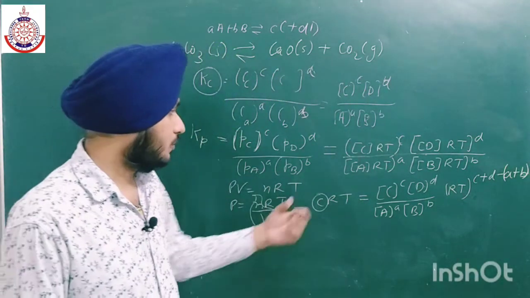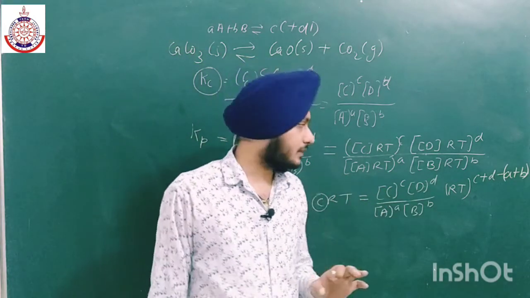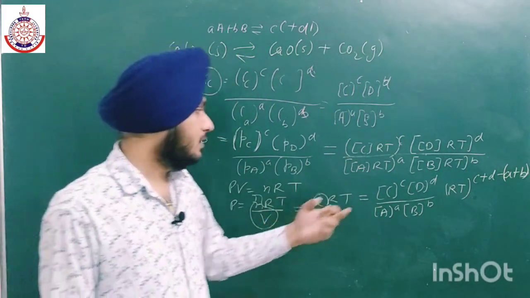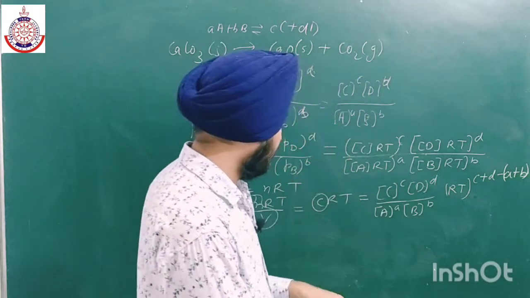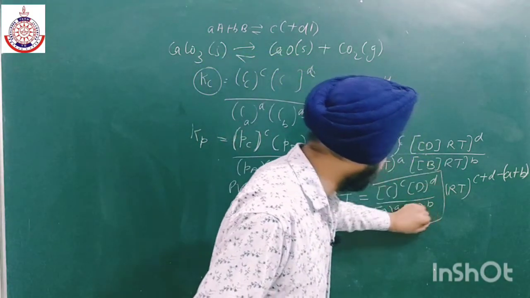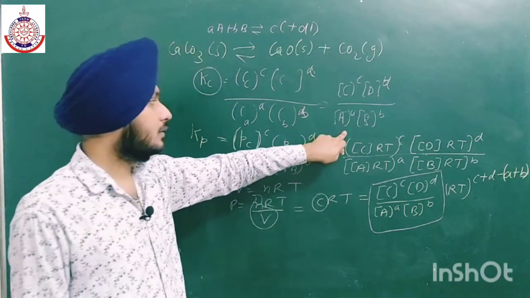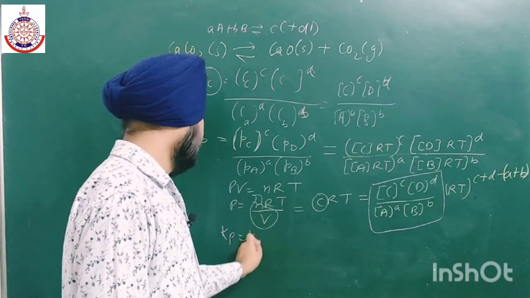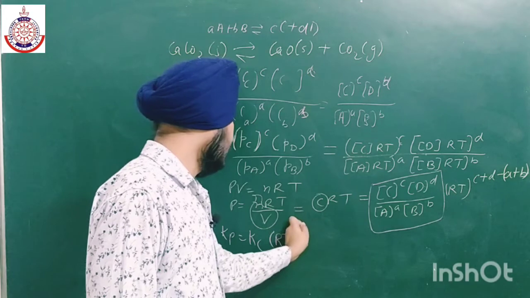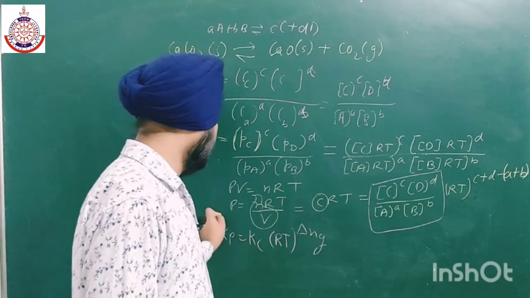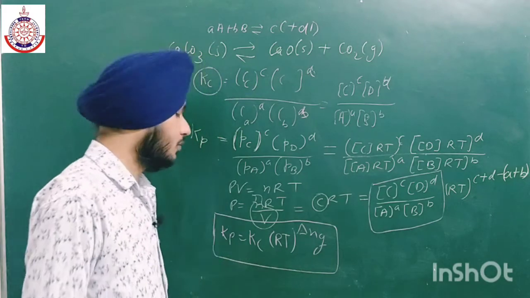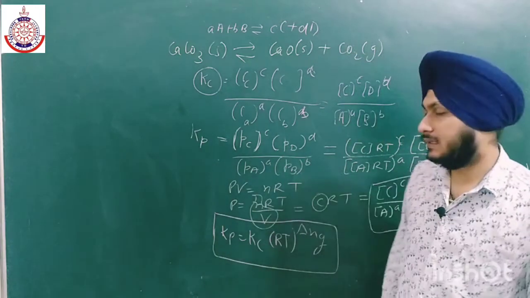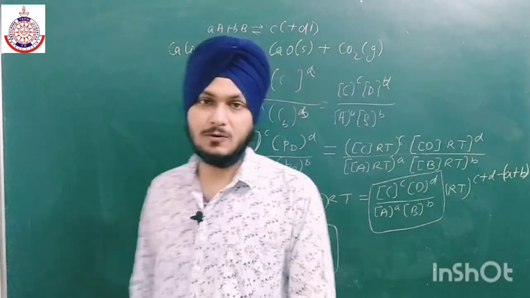This is the difference between the moles of product and the reactant, and we have already discussed this factor as delta Ng. Delta Ng is the difference between the moles of product and the reactant, and this whole term is Kc. We have already written the expression for Kc. So Kp will be equal to Kc into RT to the power delta Ng, where delta Ng is the difference between the number of moles of product and the reactant. So this is the main expression for Kp and Kc.